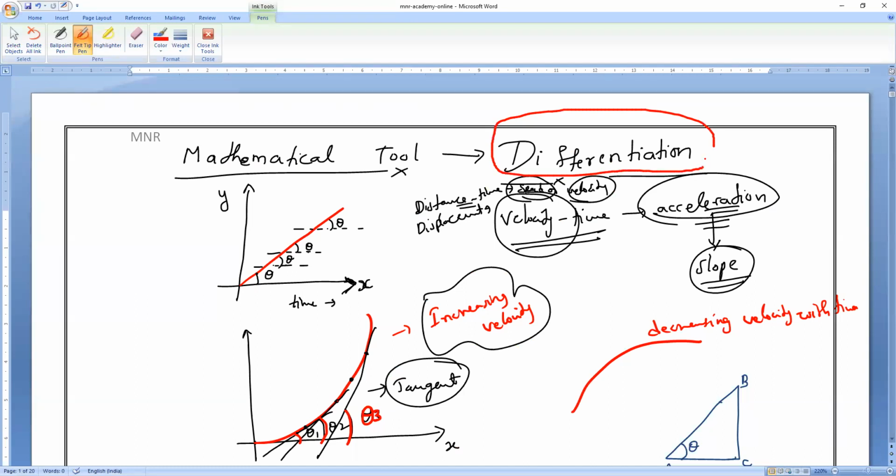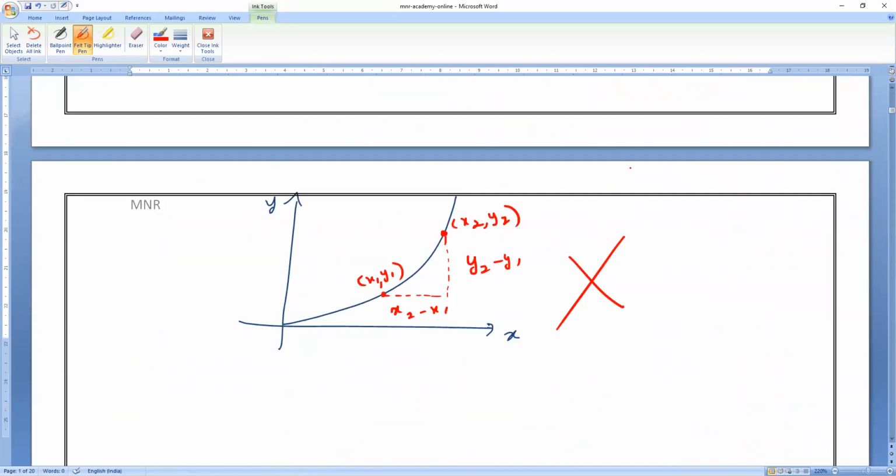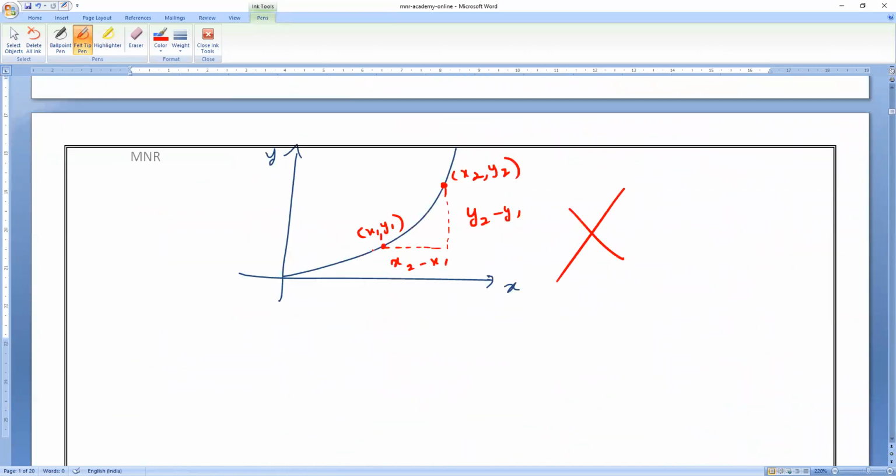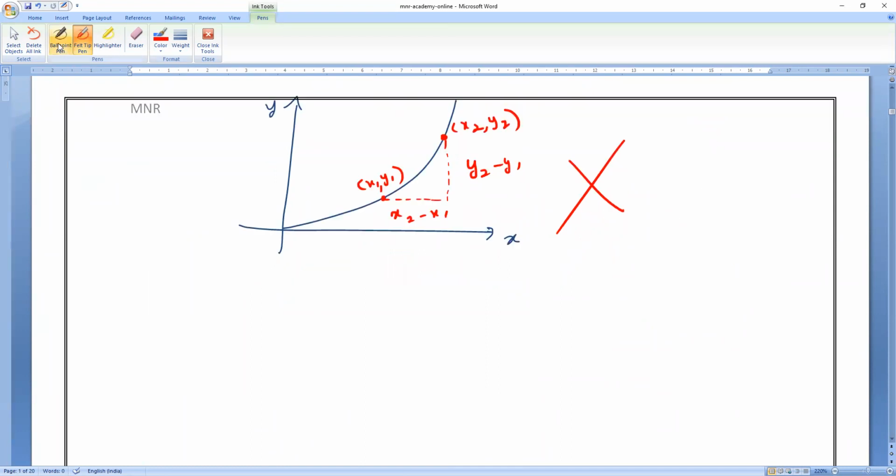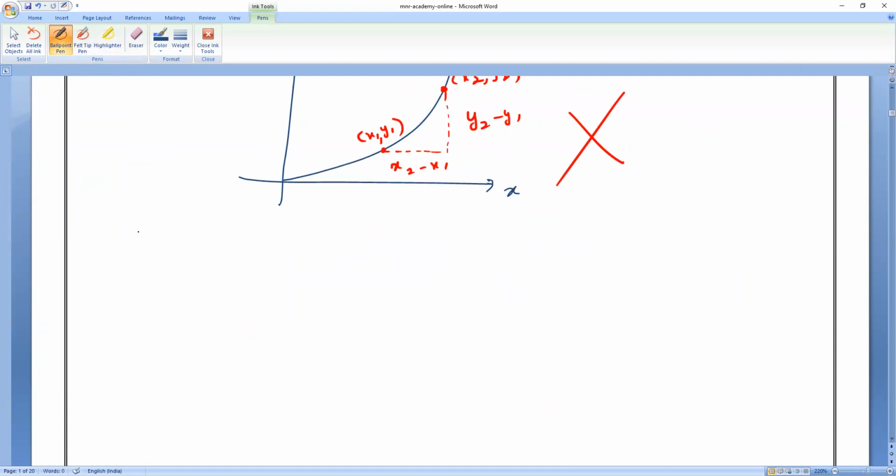What is that concept called? Differentiation. Okay, so let us take what is this differentiation. Now, if I take the large part, it appears to be a curved path. So it is not possible to find the slope in a normal method. Yes or no, guys? All of you. So now, if I take the small part of this graph, observe very carefully.